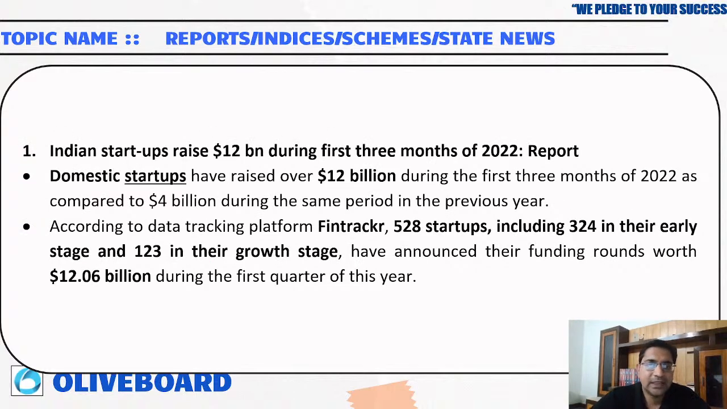Indian startups raised $12 billion during the first 3 months of 2022. As per the tracker platform called FinTracker, 528 startups, including 324 in their early stages and 123 in the growth stages, have announced that they got around $12 billion in funding during the first 3 months of 2022.